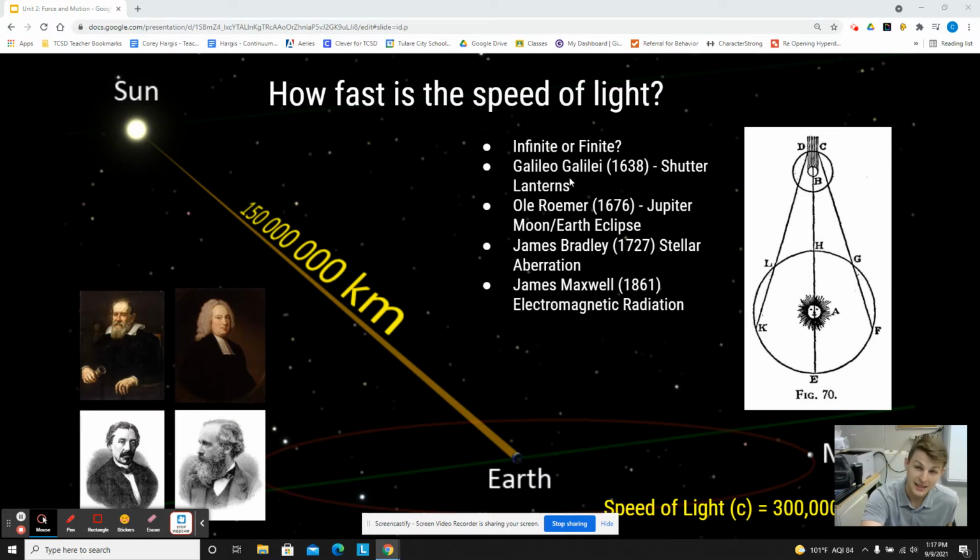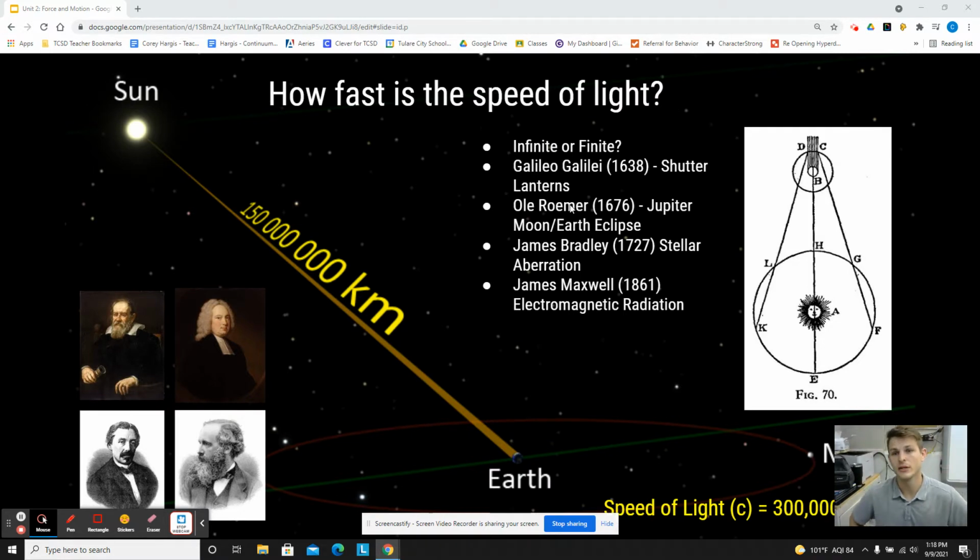So Galileo was the first guy to really investigate this. What he did was he stood at the top of a hill and he had his assistant stand at the other top of the hill. And they were like 5 kilometers apart. And they tried to time how long it would take the light to be seen from the other hill, by the assistant or by Galileo. So they were trying to time how fast light would travel over 5 kilometers. They thought that's a long enough distance, there's no way it'll be that difficult. Well, it's too fast for them to actually tell whether it travels instantaneously or it has a finite speed.